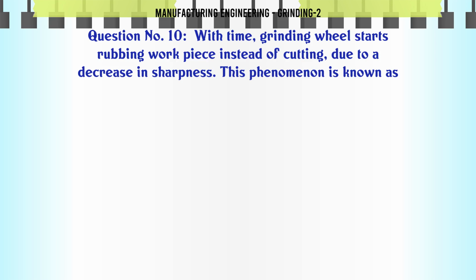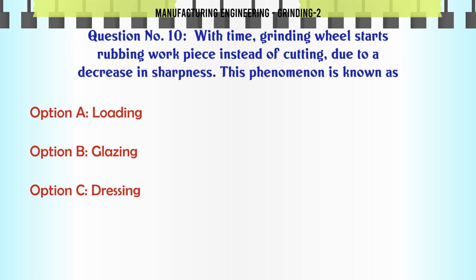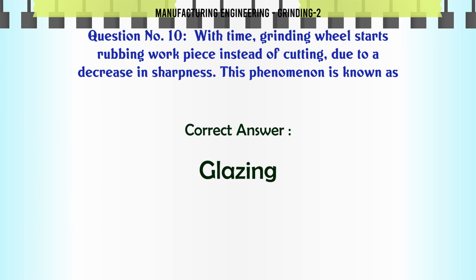With time, grinding wheel starts rubbing workpiece instead of cutting due to a decrease in sharpness. This phenomenon is known as A. Loading, B. Glazing, C. Dressing, D. Truing. The correct answer is glazing.